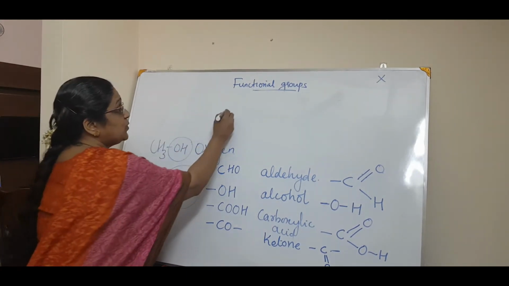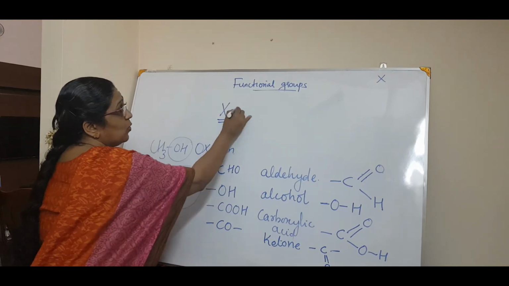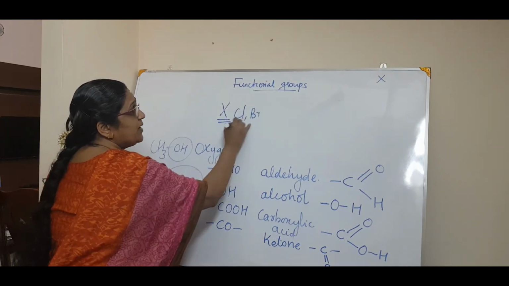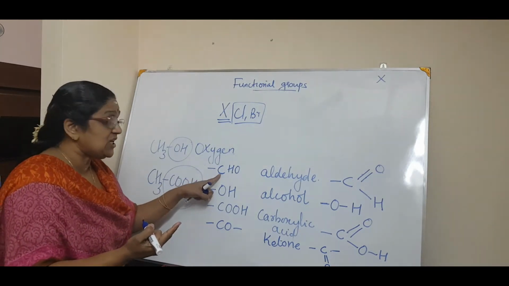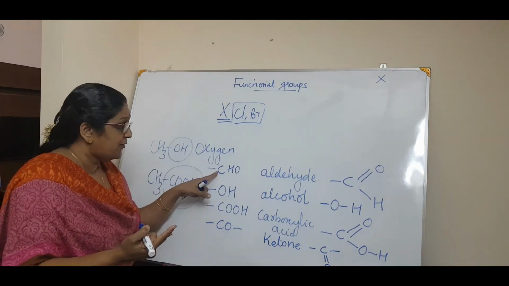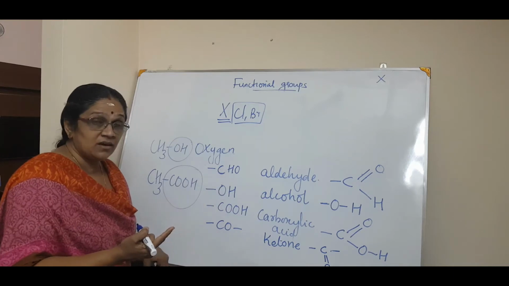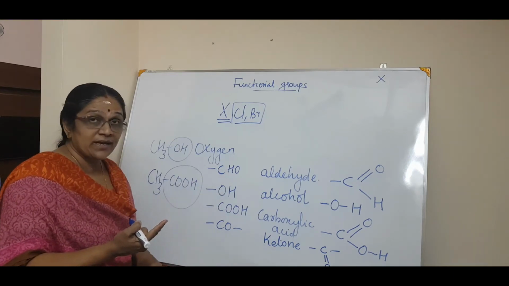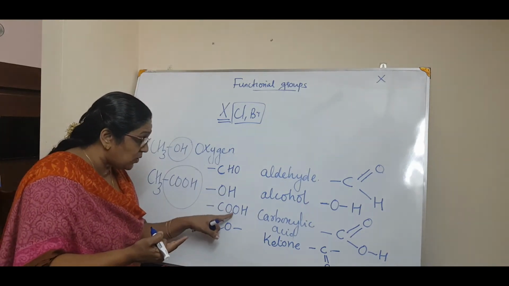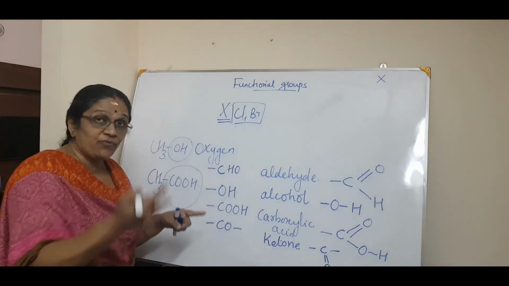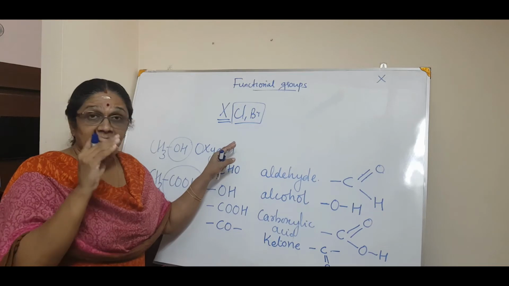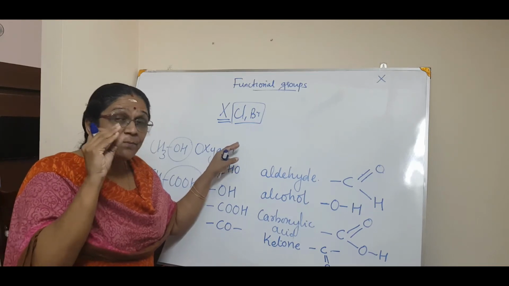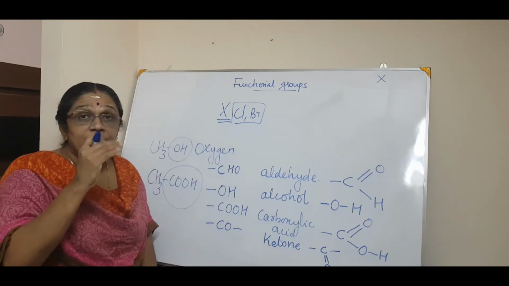Heteroatom itself can be halogens, only chlorine or bromine. There is no grouping here, they are independent. Or group of heteroatoms, that means CHO. That is a group, isn't it? The heteroatoms are hydrogen and oxygen. Then OH, oxygen and hydrogen, heteroatoms other than carbon. So the group of heteroatoms will confer specific property to that particular compound.